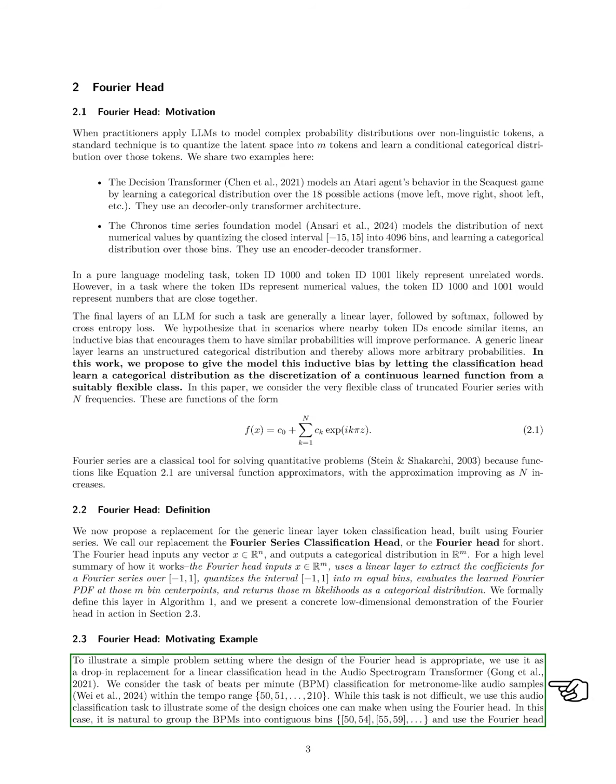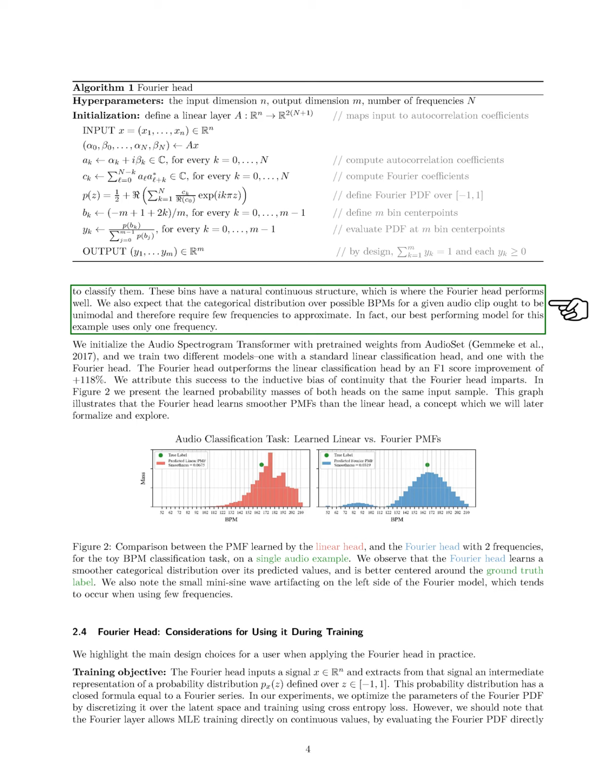We will formally define this process in an algorithm and demonstrate its application in a low-dimensional example later. To illustrate the Fourier head's design, we replace a linear classification head in the audio spectrogram transformer for the task of classifying beats per minute, BPM, in audio samples ranging from 50 to 210 BPM. Although this task is relatively simple, it serves to highlight the design choices available when using the Fourier head. We group the BPMs into contiguous bins and utilize the Fourier head for classification, as these bins have a natural continuous structure where the Fourier head excels.